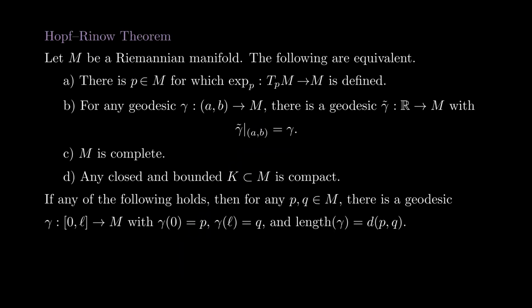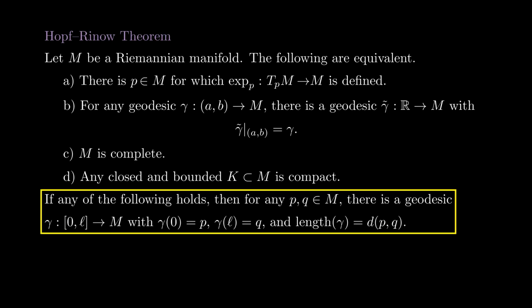In this lesson, we will prove the Hopf-Rinow Theorem, which gives 4 equivalences to being complete. This theorem also states that under any of those conditions, the infimum in the definition of distance is actually a minimum. In other words, in a complete Riemannian manifold, for any 2 points, there is always a minimizing curve connecting them.